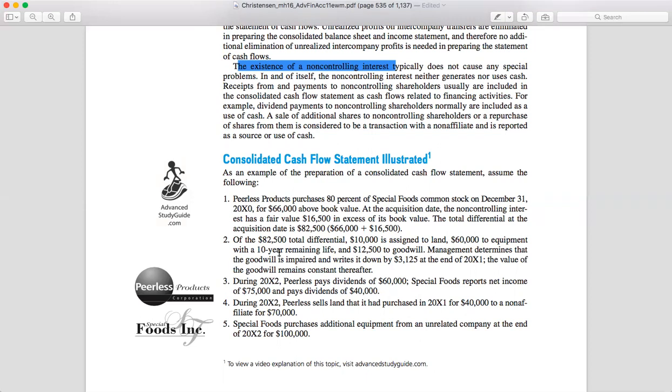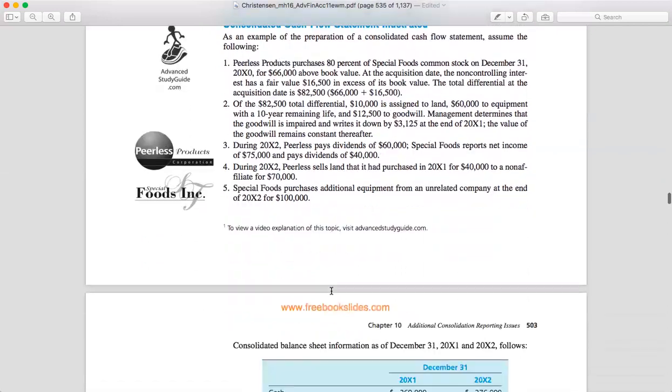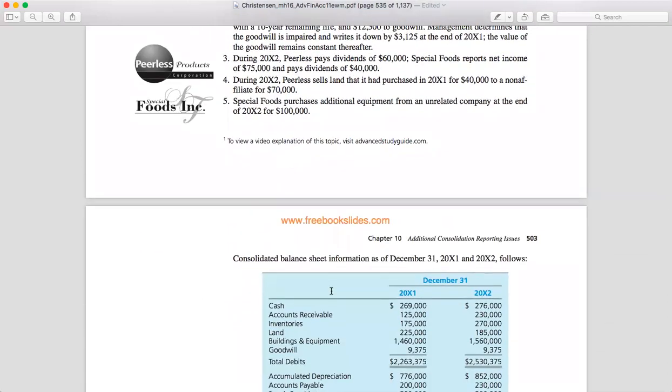And during the second year, Peerless paid a dividend of 60,000, Special reported net income and paid a dividend also, and Peerless then sold the land that had been purchased to a non-affiliated company. All right. Special purchased additional equipment from an unrelated company. Okay.